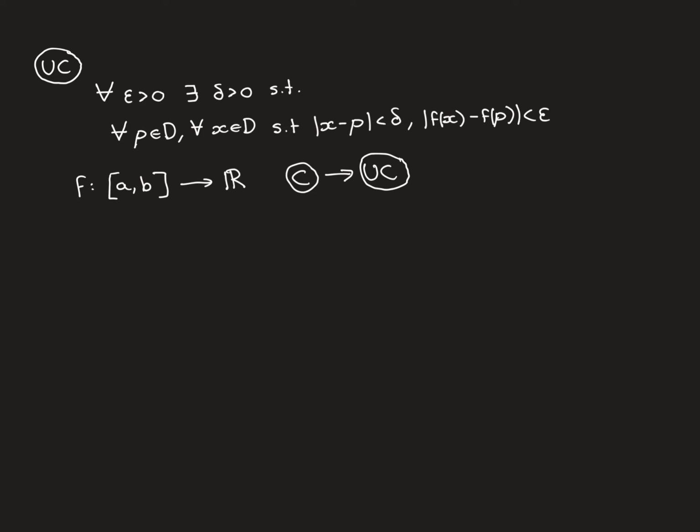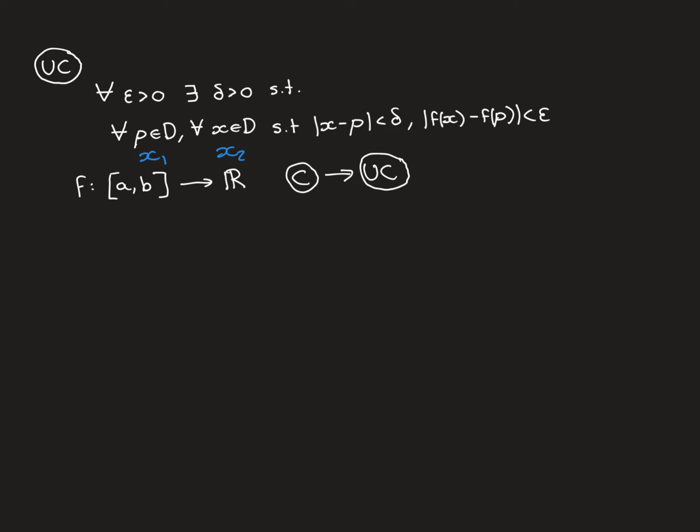So let's now prove this theorem then. So we have a function defined over the closed bounded interval AB that's a real valued function, and we're assuming that it is continuous over that entire interval, and we want to prove that it's going to be uniformly continuous over that interval. Now, to do this, let's just re-examine this definition up here, because in fact there is a different way of looking at this definition.